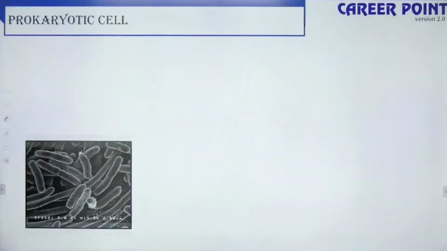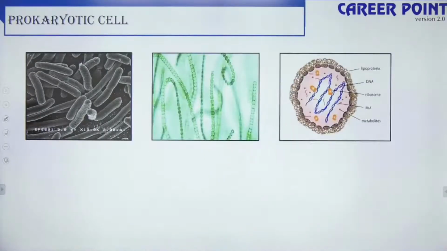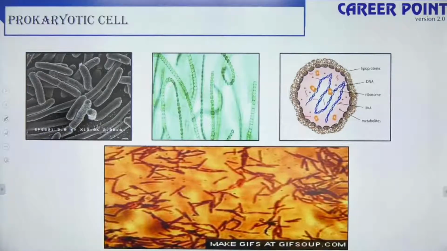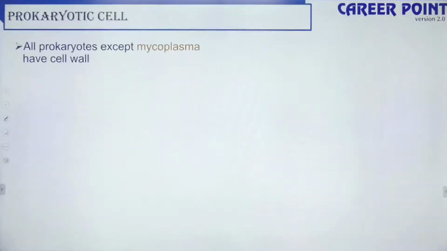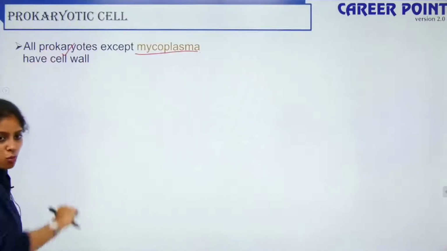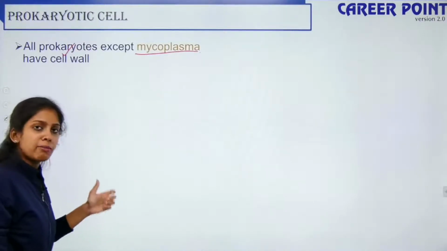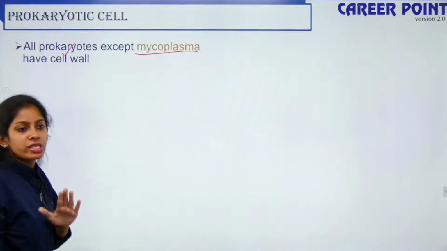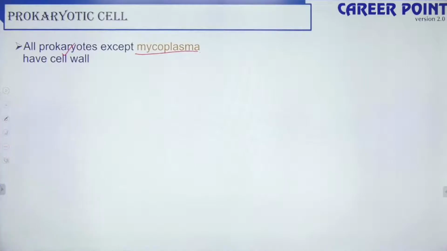Okay, so moving forward, talking about a prokaryotic cell. These are your bacteria, these are your cyanobacteria, and that is your mycoplasma. Yes, it has lipoproteins. All of these come under your prokaryotic cell. So all prokaryotes except mycoplasma have a cell wall. This is the first point you should remember. So all prokaryotes, any bacteria, cyanobacteria, all unicellular organisms have a cell wall, with the only exception being your mycoplasma.